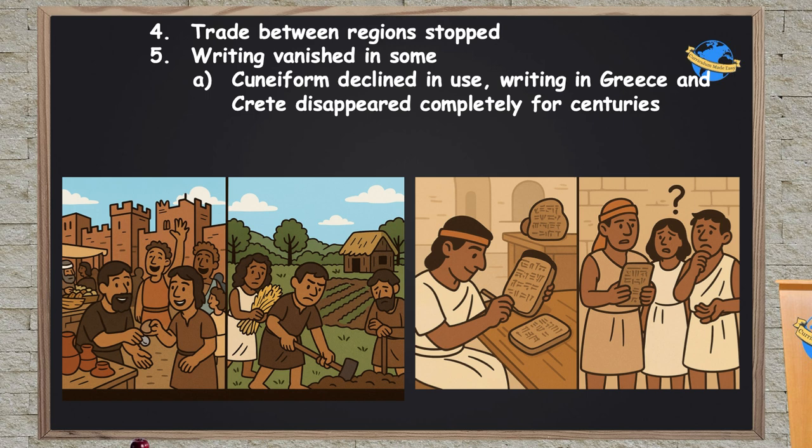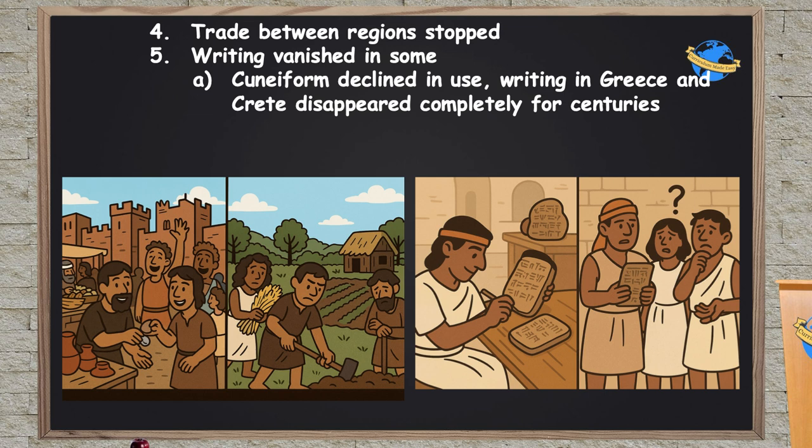Other consequences: the trade between these regions completely stops, right? And that cuts off all these areas from the important tin technology. Writing even vanishes in some areas. So cuneiform, which is the dominant way of writing in the Mesopotamian region, drastically declines in use. Over in what we think of as Greece, the Mycenaean and Crete, Minoan areas, they have two forms of writing known as Linear A and Linear B, and they just completely stop being used. Everyone there becomes illiterate.